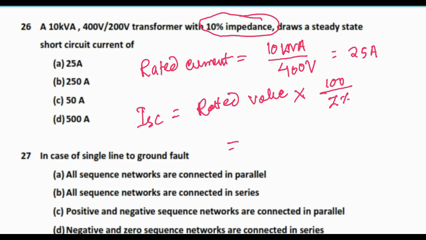So this will be equal to 25 into 100 by 10. This is coming to be 250 ampere. Answer is 250 ampere. So steady state short circuit current will be 250 ampere.